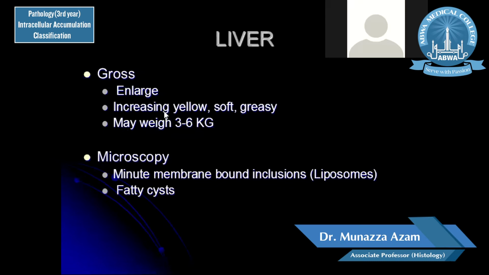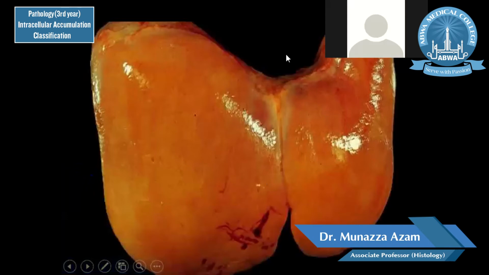On microscopy, you can find minute membrane-bound inclusions. These inclusions are called liposomes, and these clear vacuoles can form larger vacuoles, and even these can lead to the formation of fatty cells. Here you can see the naked eye appearance, or gross, of the liver, and the color of the liver is yellowish or orangish.